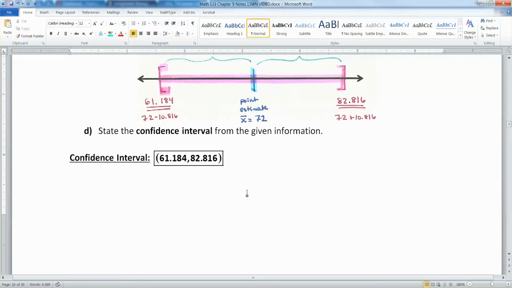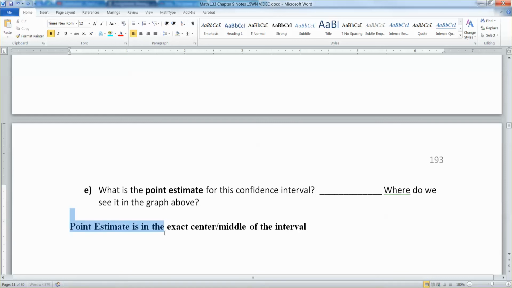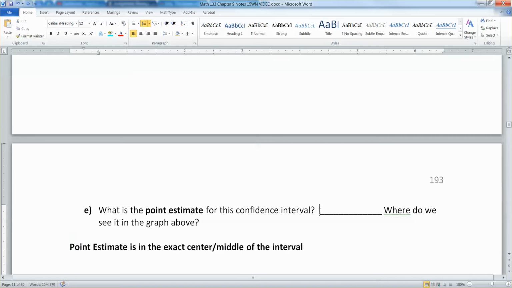So the next question asks us, what is the point estimate for this confidence interval? Well, the point estimate is the center of the interval, so that's what we're going to see. The point estimate is in the exact center, the middle of the interval, right? There we go. Okay. Now, what was it?